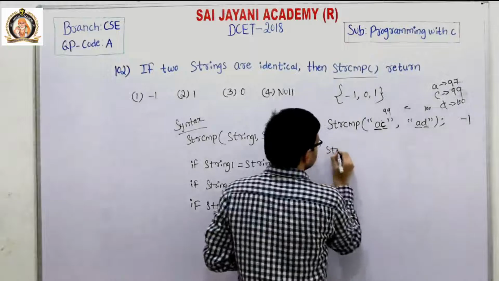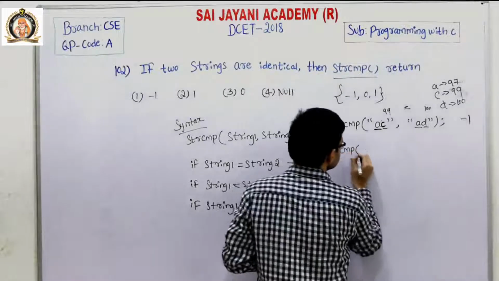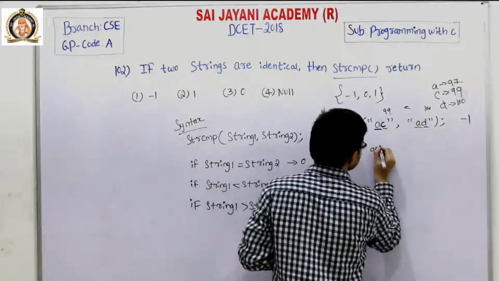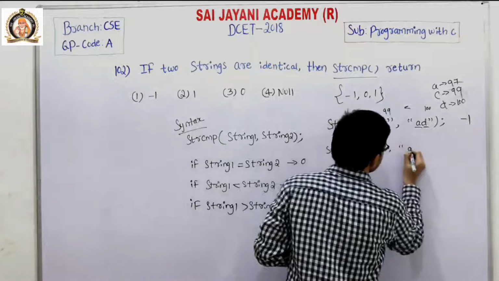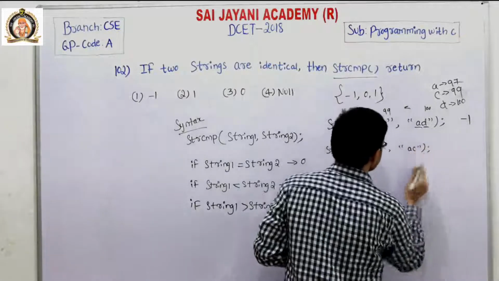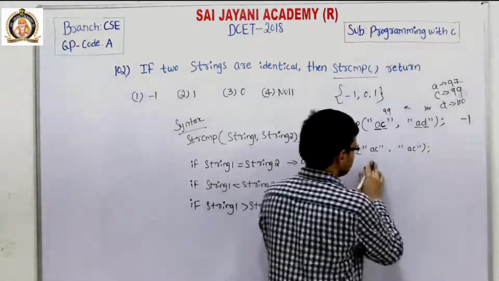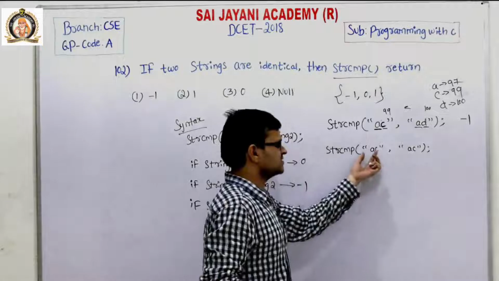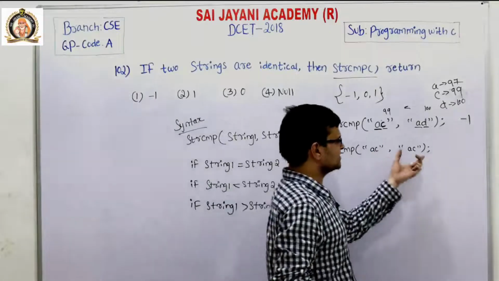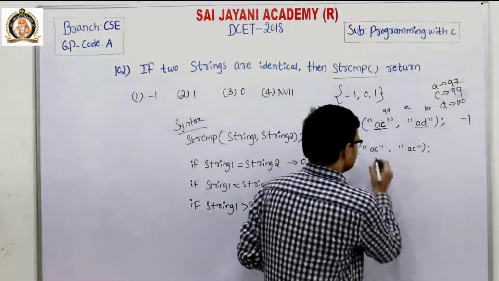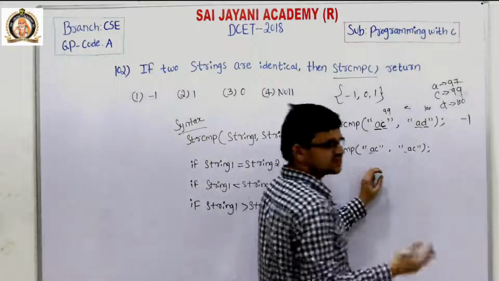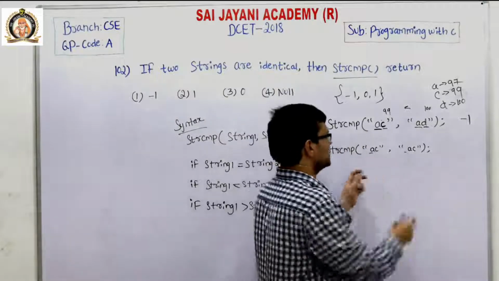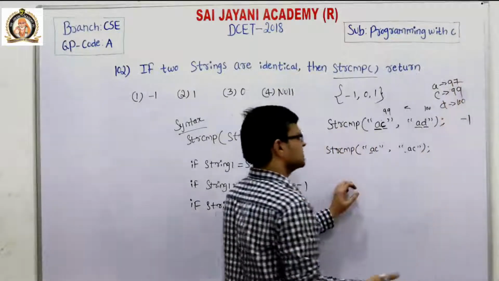Similarly, strcmp of AC and AC. The first string contains the characters AC, and the second string also contains AC. The first characters of both strings are the same, ASCII value 97 and 97.